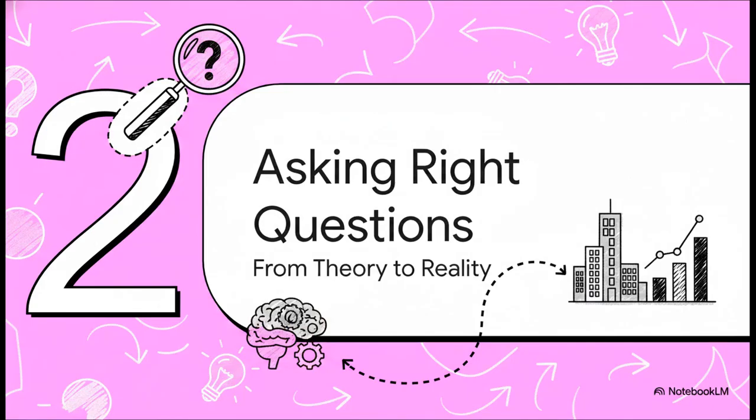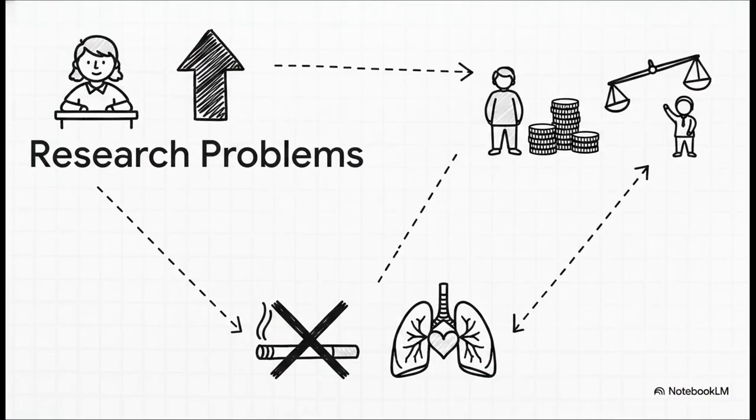Moving on to section 2, asking the right questions. From theory to reality. We definitely don't just use this math for sports and the weather. This math matters deeply in the real world. Consider some of the heavy-hitting research problems that data detectives actually try to solve. Do smaller class sizes actually lead to better student performance? Is there a measurable impact of gender discrimination on wages? What is the exact quantitative relationship between cigarette consumption and public health? These are massive, incredibly important questions that require rigorous quantitative answers, not just opinions.